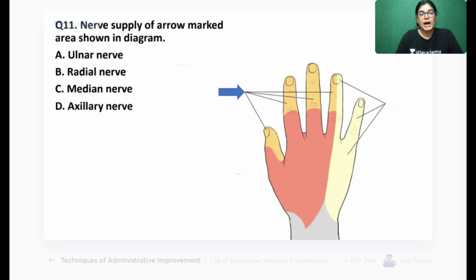Nerve supply of the arrow-marked area shown in the diagram. Ulnar nerve, radial nerve, median nerve, axillary nerve. Your time starts now.